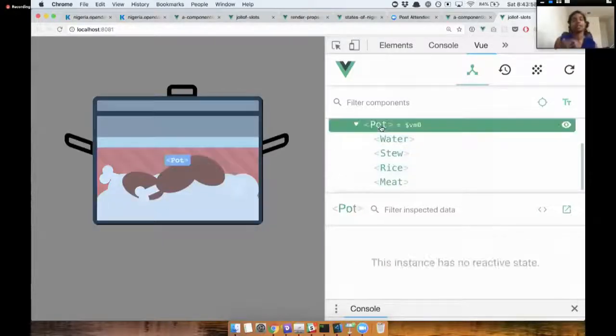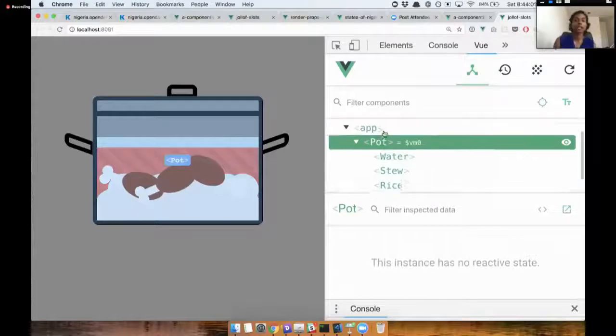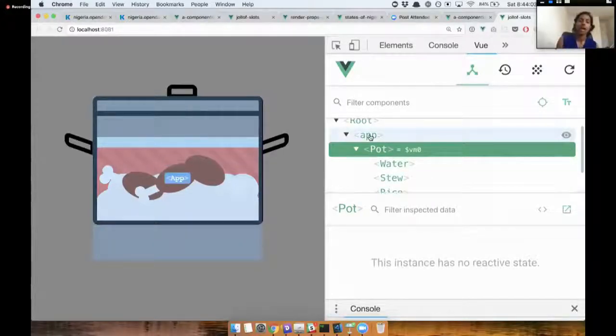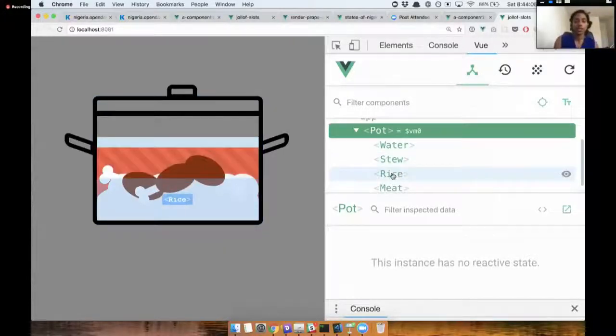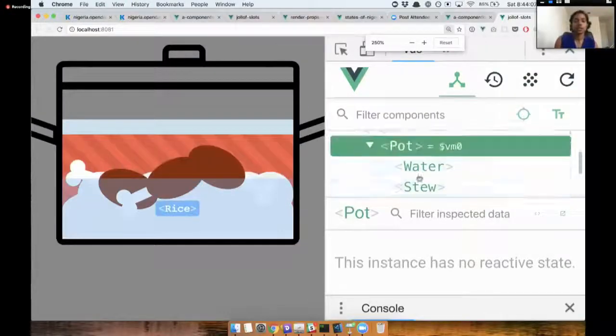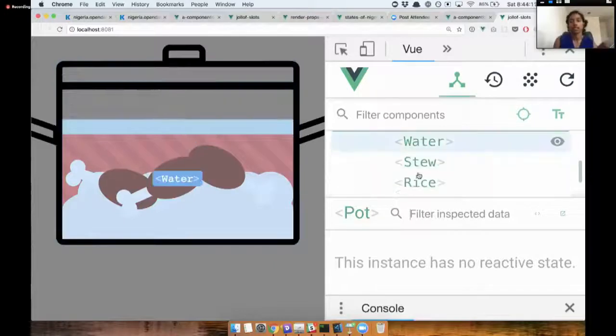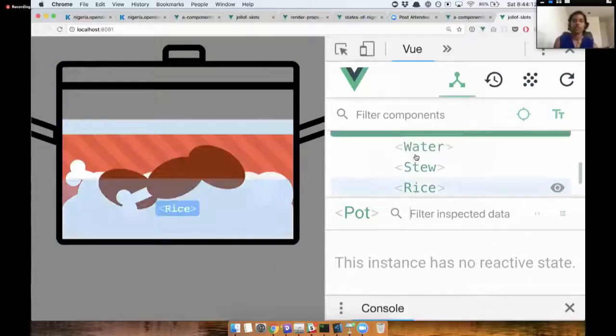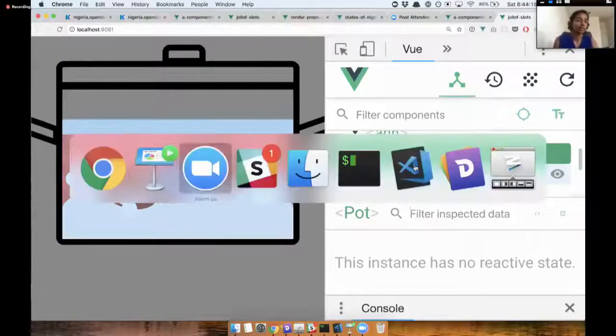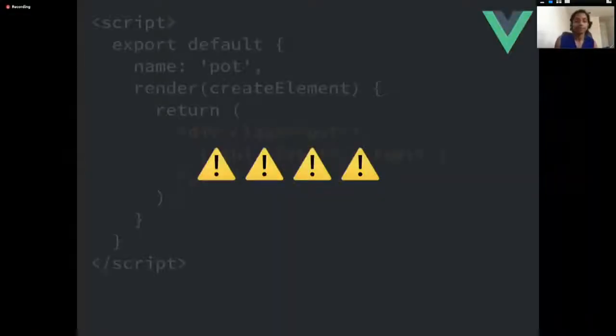And then again, you can see that we have a pot element now. Previously, we just had an app, and app contained all the ingredients. But now we have this concept of pot, which means that pot is agnostic of what its children are. So you can put whatever you want within that element, which is really nice.